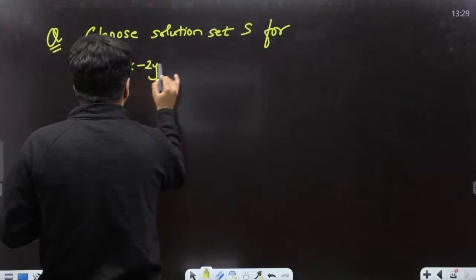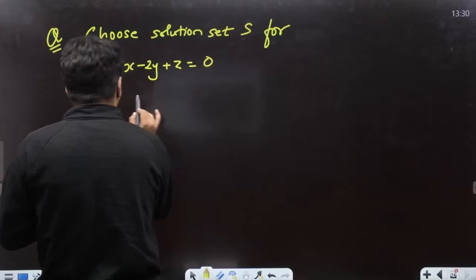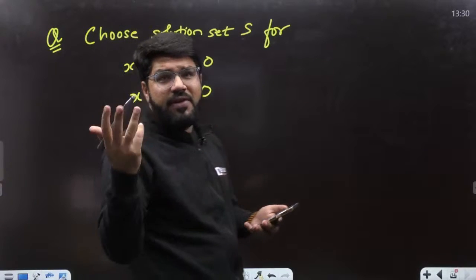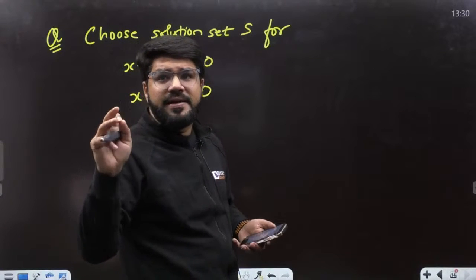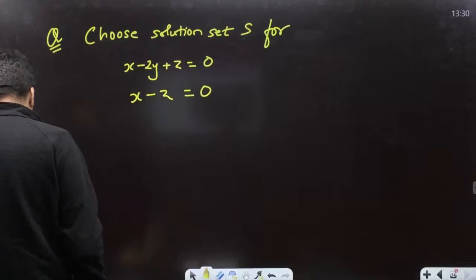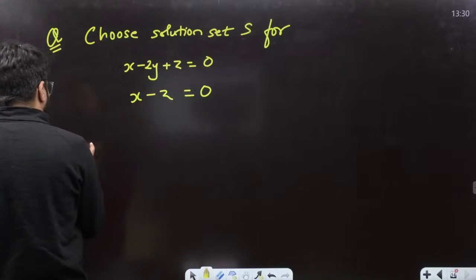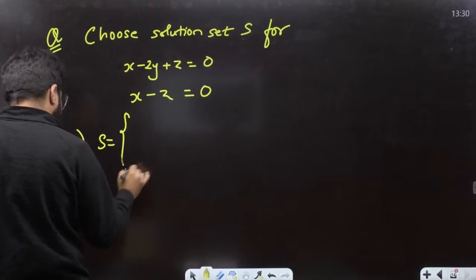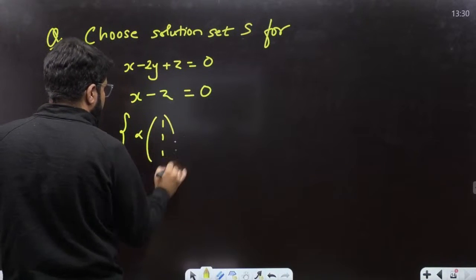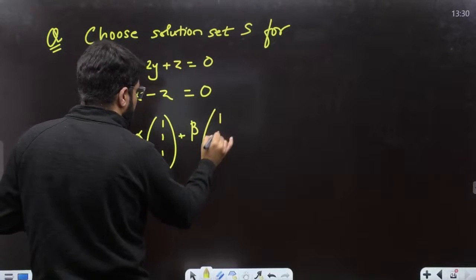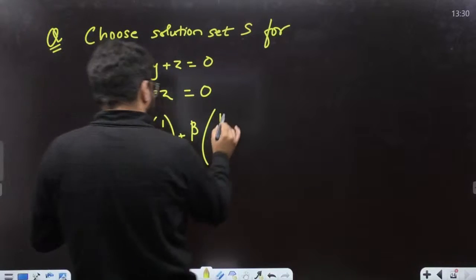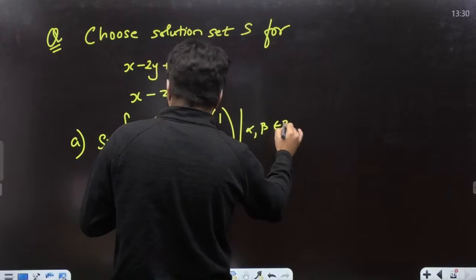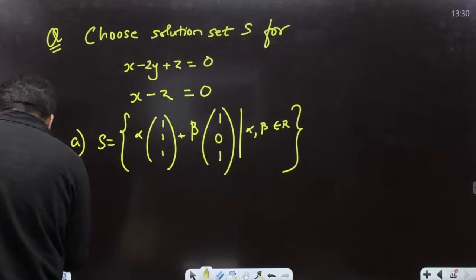What are the equations given? x minus 2y plus z is equal to 0, and x minus z is equal to 0. It is an underdetermined system, 3 variables and only 2 equations. And the option is S is equal to alpha (1, 1, 1) plus beta (1, 0, 1), for all alpha, beta belonging to real numbers. Option number B.